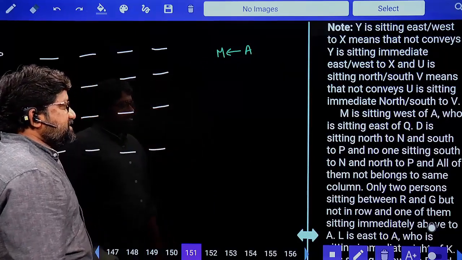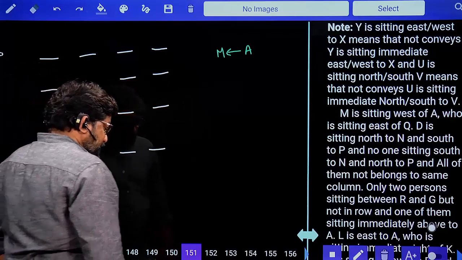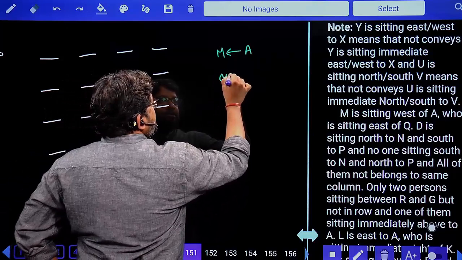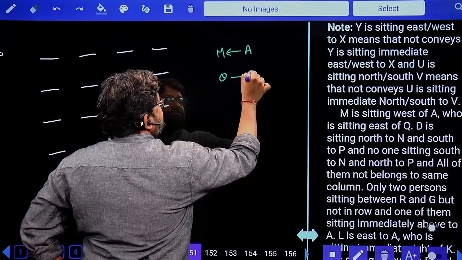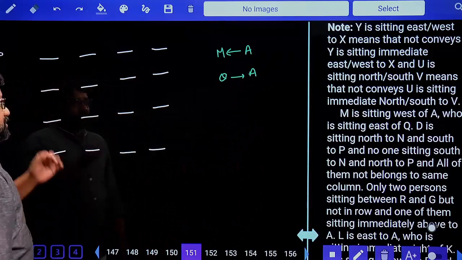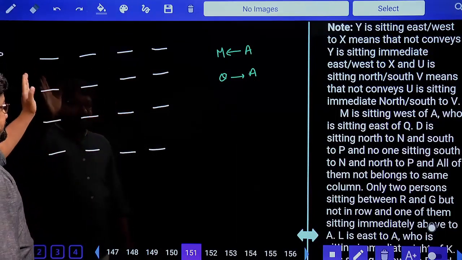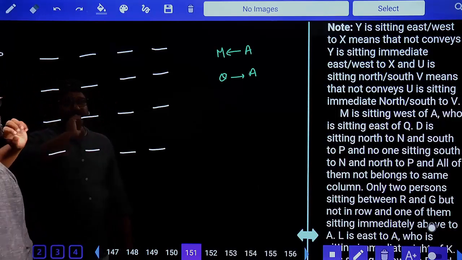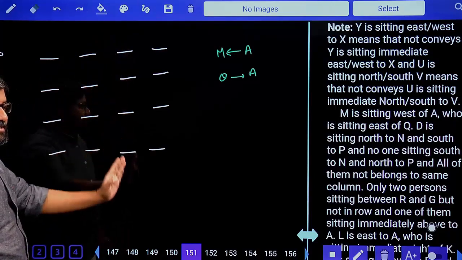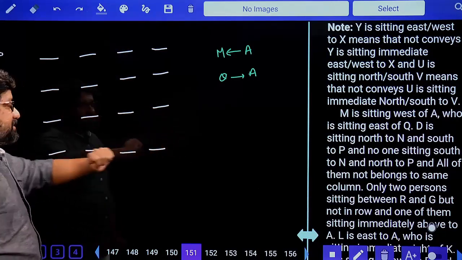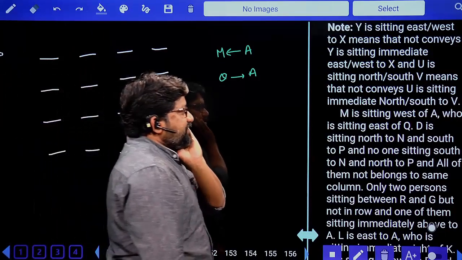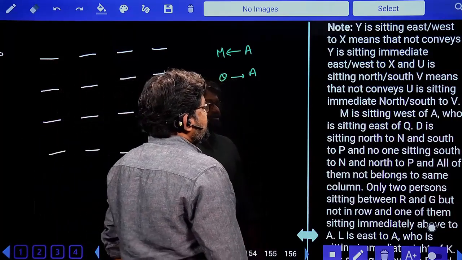A who is sitting to the east of Q. So east of Q is A. Now one thing is for sure. To the left side of A, we have 2 persons. So A's position will start from the third line, third line or fourth line. A cannot be staying in the first line or second line. Done. M sits to the west of A, who is sitting to the east of Q.